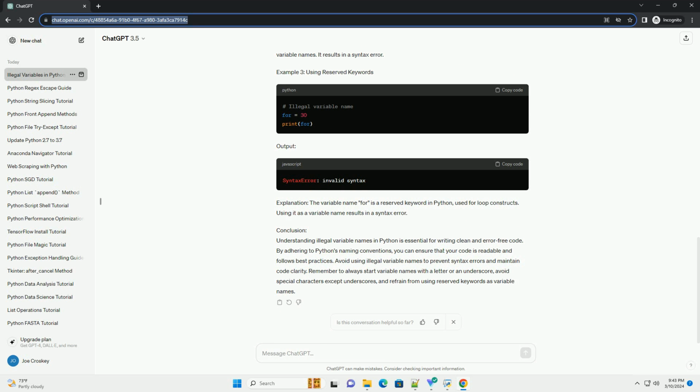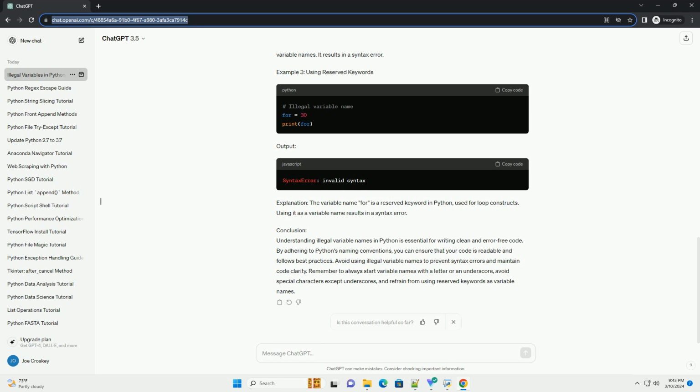Variable names cannot contain special characters such as @, hashtag, $, %, etc., except for underscores. Using reserved keywords. Python has reserved words that are used for specific purposes in the language, such as if, else, for, while, etc. Using these reserved words as variable names is not allowed. Let's look at examples to understand each of these cases.